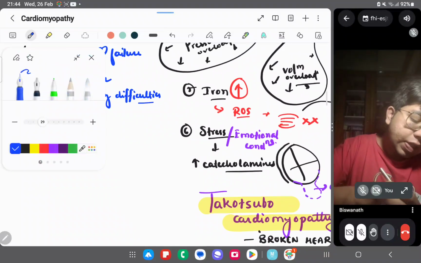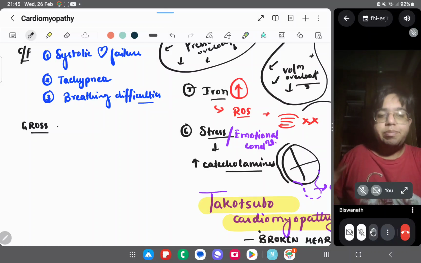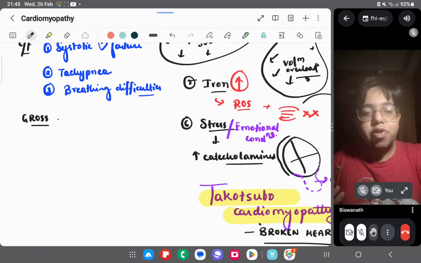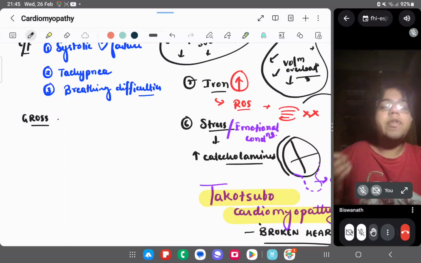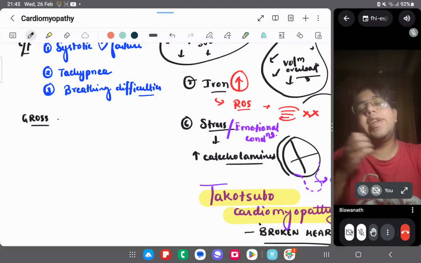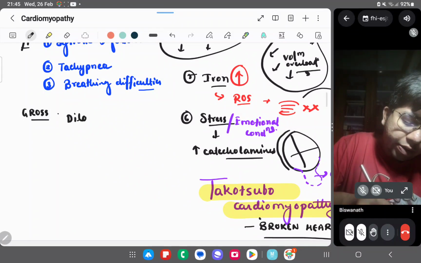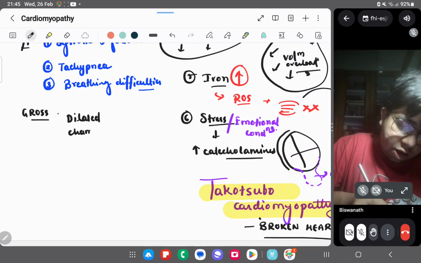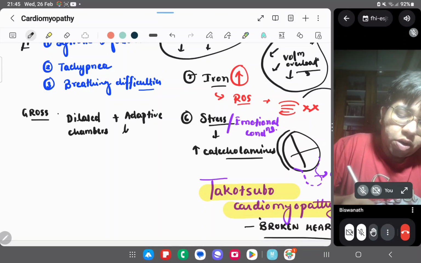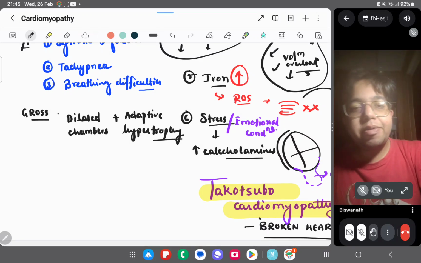And if you look at the gross of the heart, there will be dilated chambers. As the chambers are dilated, there is volume overload, right? We must know from our general patho that if there is an overload, there will be adaptation, and whenever there is adaptation, there will be hypertrophy in case of overloads. So we'll have dilated chambers plus adaptive hypertrophy.